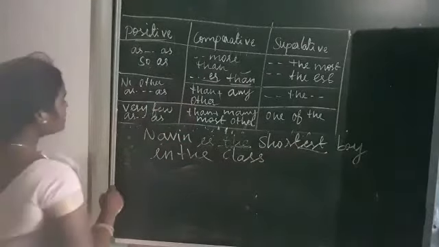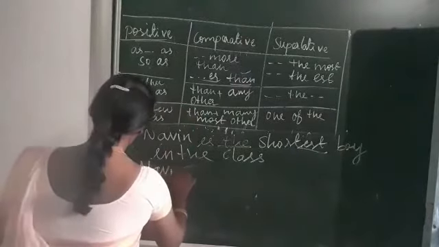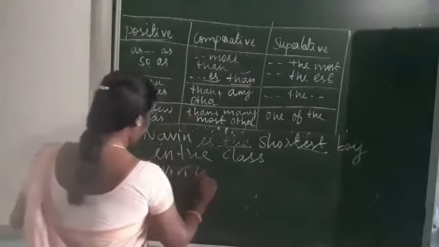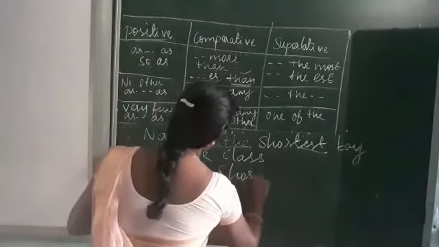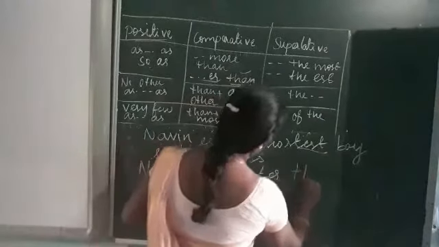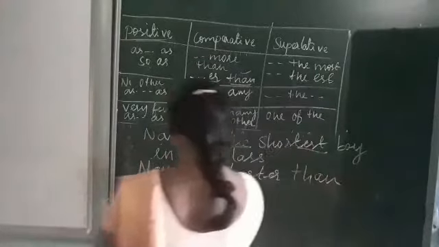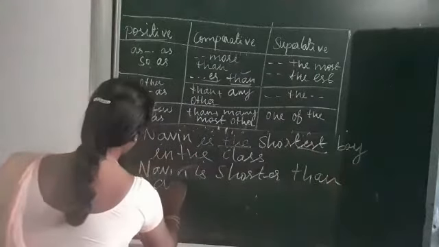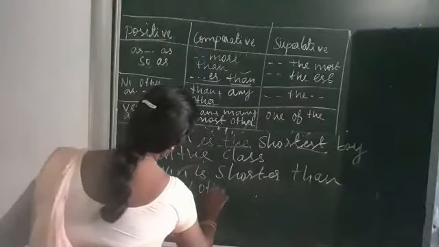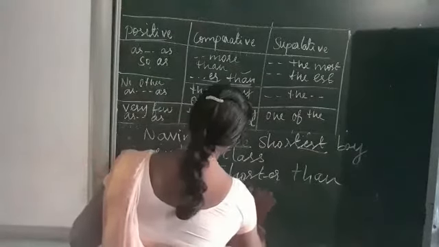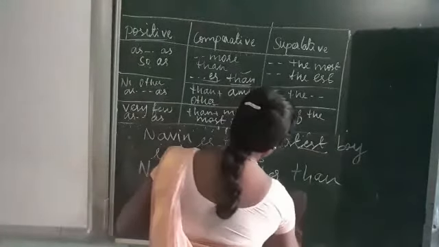So how do we change to the comparative degree in type 2? See here. Naveen is shorter than any other boy in the class.